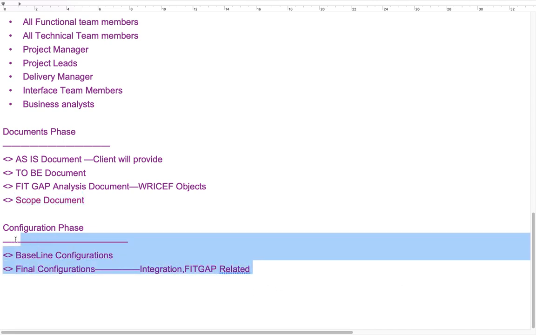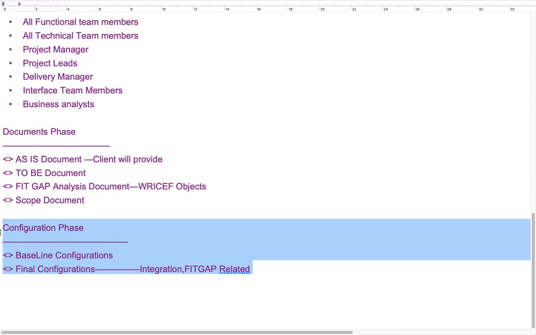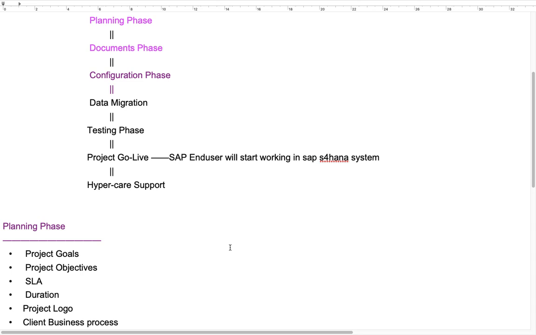I also did the configurations, different kinds of configurations: GL, AP, AR, asset accounting. Initially baseline configurations will be done for the business. The majority of configurations will be completed in the baseline configuration, and the final configuration will be done after that. Integration and RICEFW object related things will be completed in the final configuration. That you can tell to the interviewer.